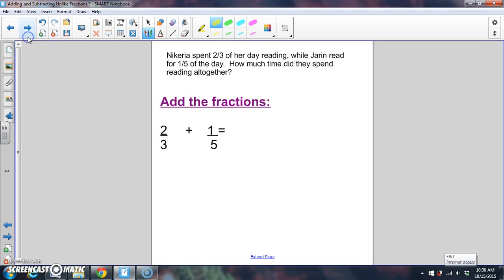Let's see how this would work. Nykiria spent 2/3 of her day reading, while Jaren spent 1/5 of the day. How much time did they spend reading all together? Let's add 2/3 and 1/5.